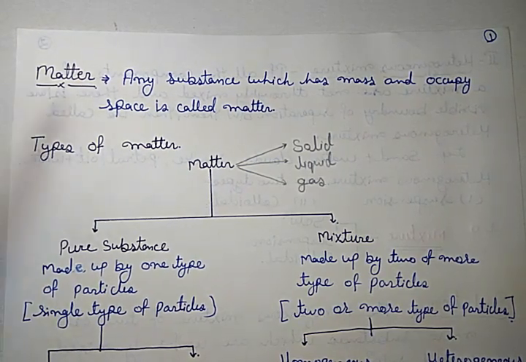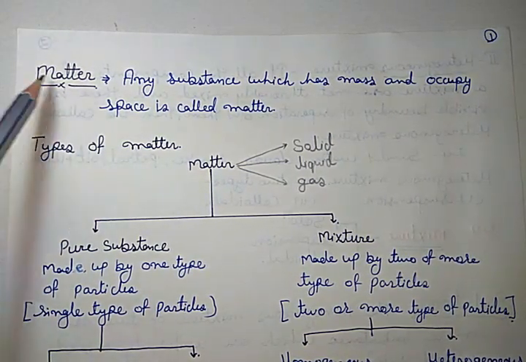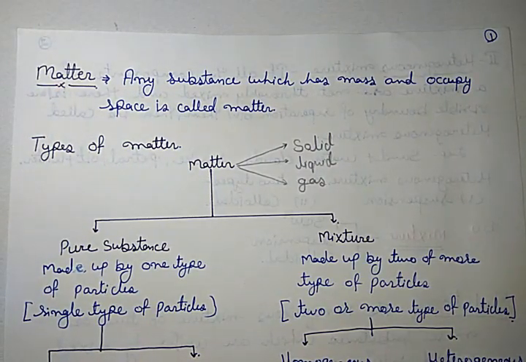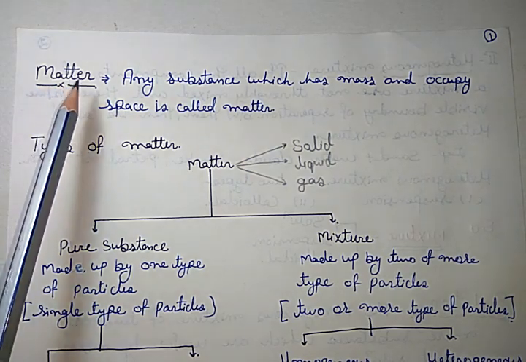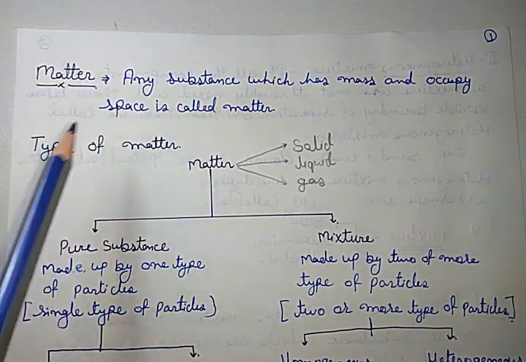Now, let's start. The first thing that comes to our mind is: what is matter? As we discussed in the previous chapter about the definition of matter, I am repeating it here because this chapter is totally related to matter, its properties, types of matter, and how we can make matter pure. What is matter?